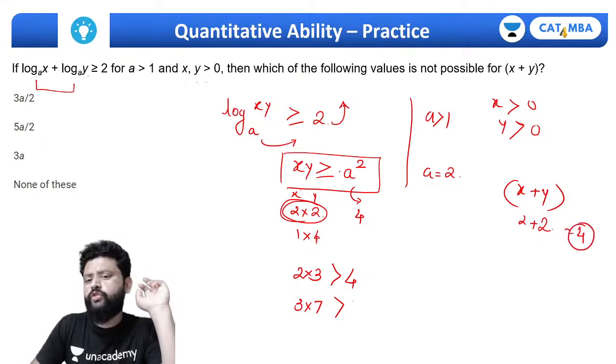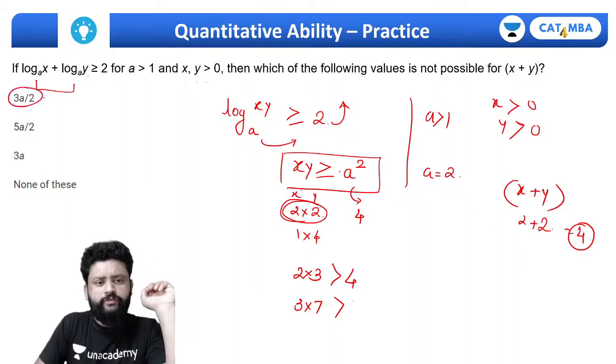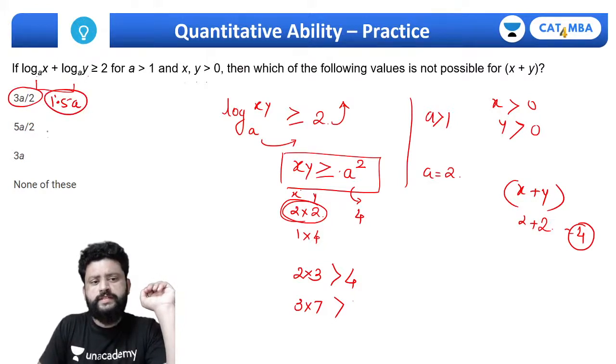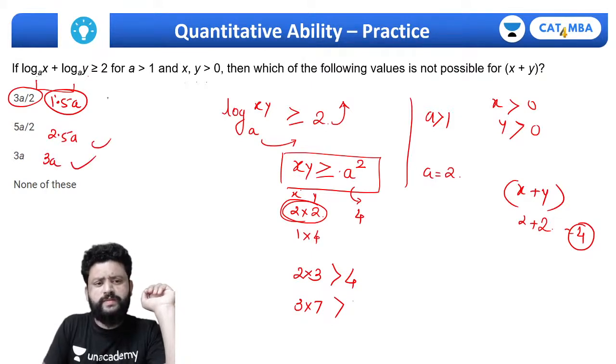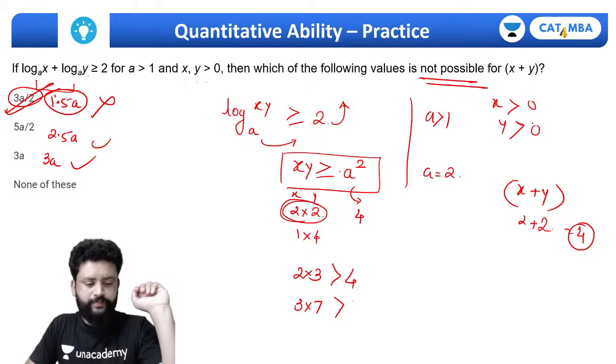It has to be minimum 4, which is twice of a at least, right? और यहाँ पे देखो ये 1.5 a आ रहा है. This is 2.5 a, 3a. These are possible. This is not possible, so this is the right answer. Which of the following is not possible was the question.